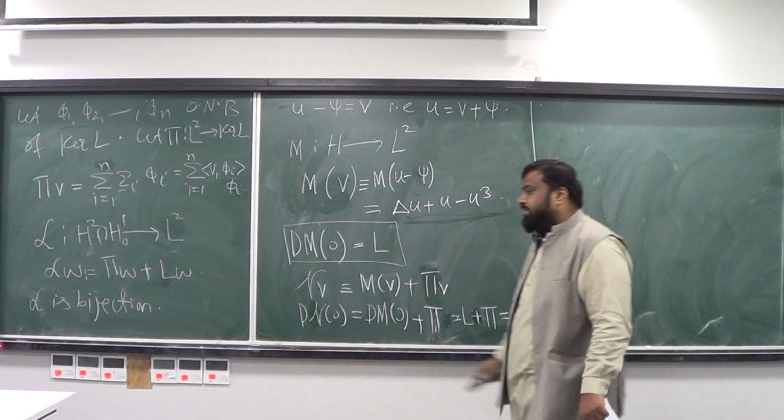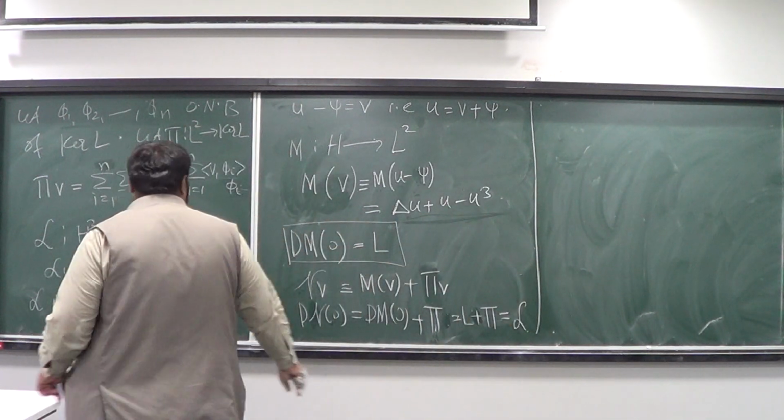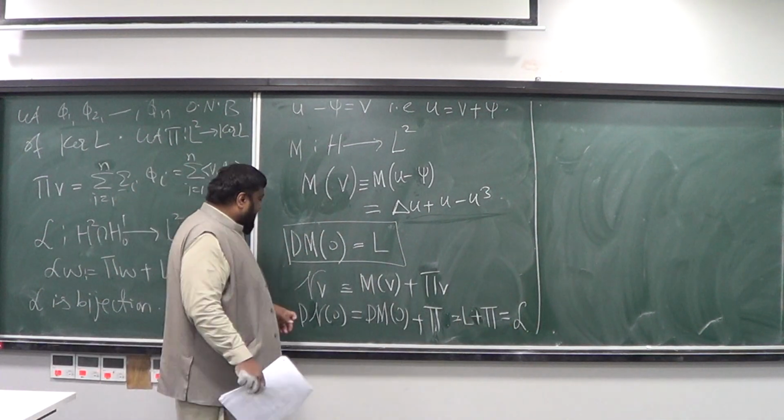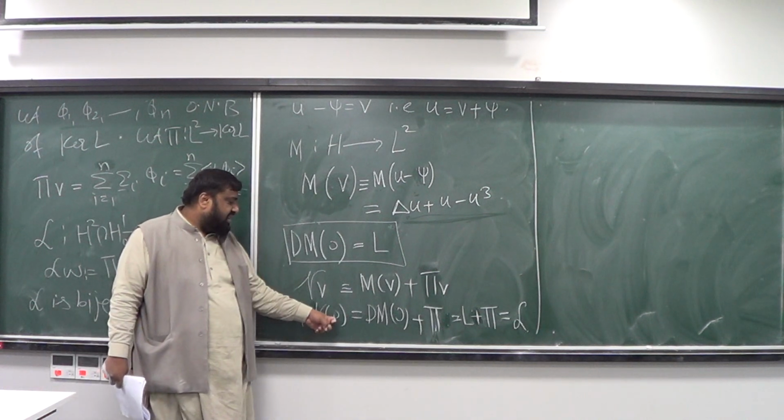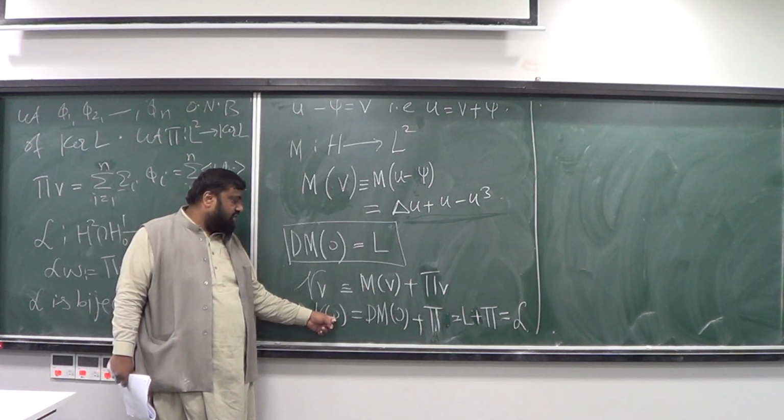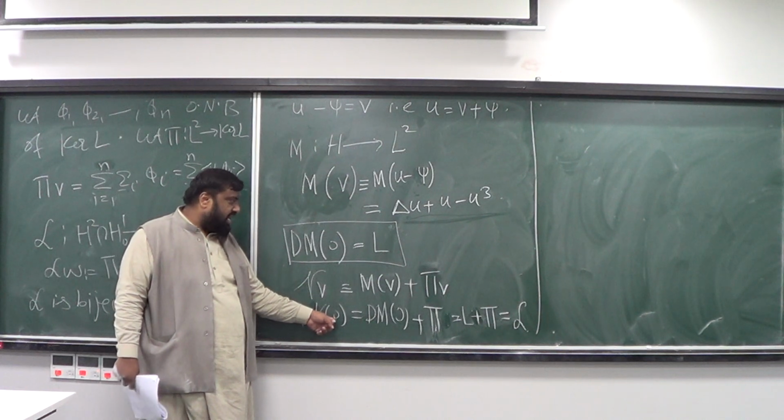So now, what do we have? I have a map N which is differentiable at the origin, at the point 0.